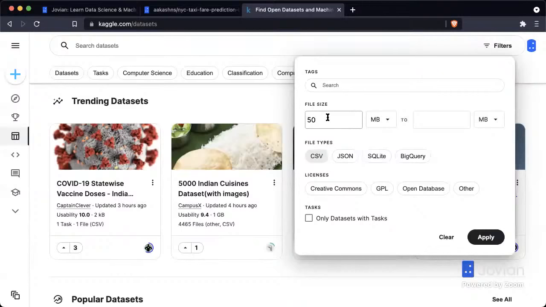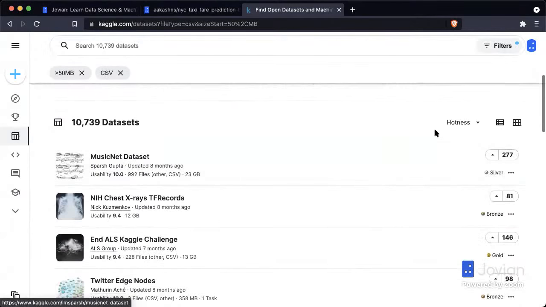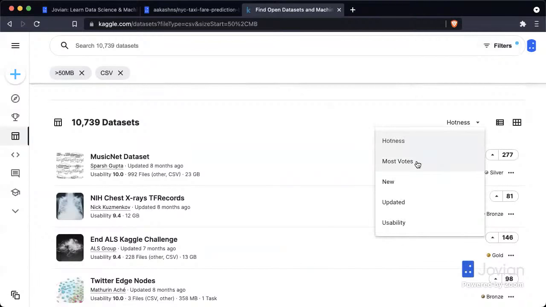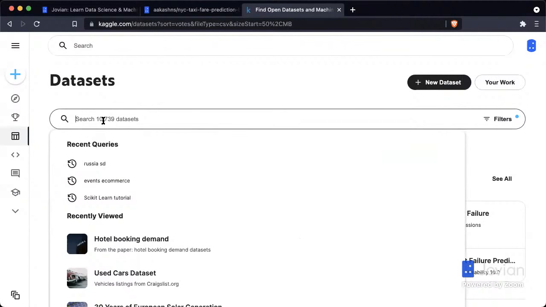So a minimum limit of 50 MB generally gives you a large enough data set to work with. Apply those filters. Then I sort by the most votes. And finally, that leaves us with about 10,000 data sets to choose from.